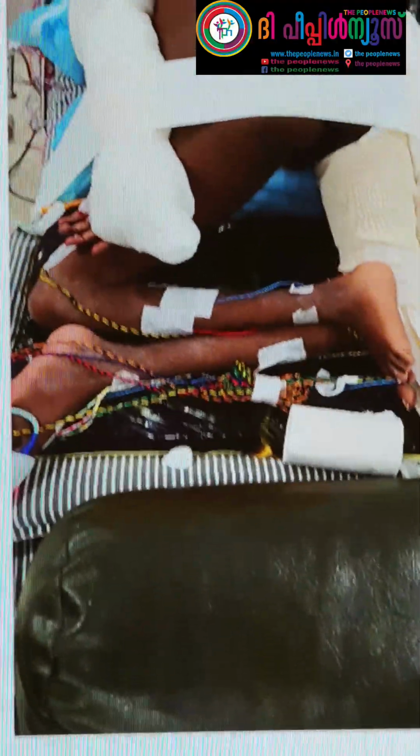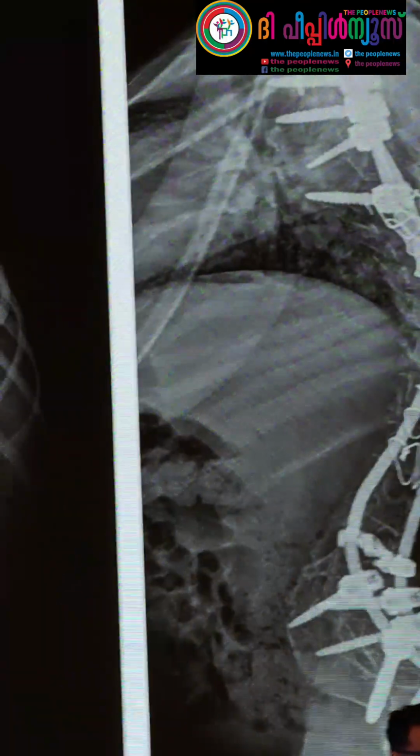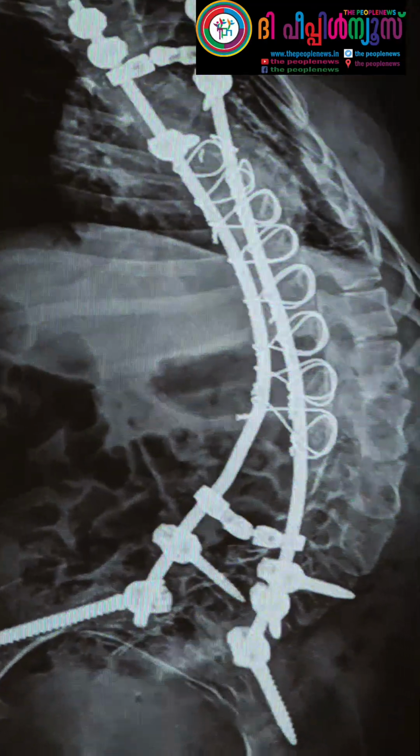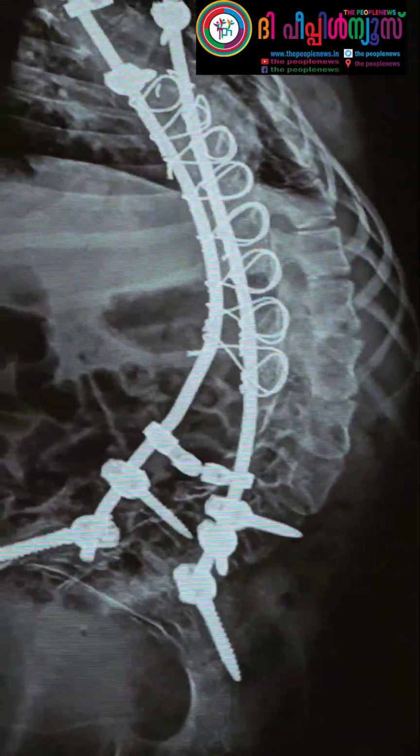You can see the lower limb contractures. You can see the wires in the lower limb, which is the MEP connection. And we put multiple wires because the pedicles were very small and we could not achieve pedicle cannulation. And this is the final result.